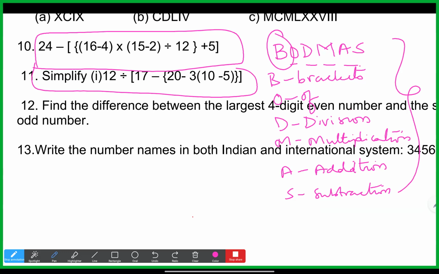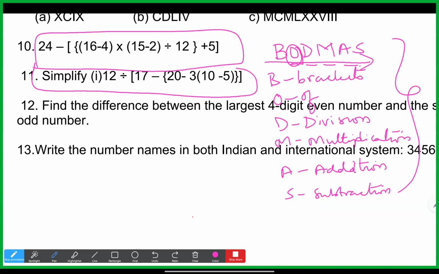Whatever brackets are there inside the question, that part should be solved first. Inside those brackets also, you have to follow the order in this way. The simplification should be done in this order, Bodmas. Both of you, Kiran and Sharan, are on my screen now.